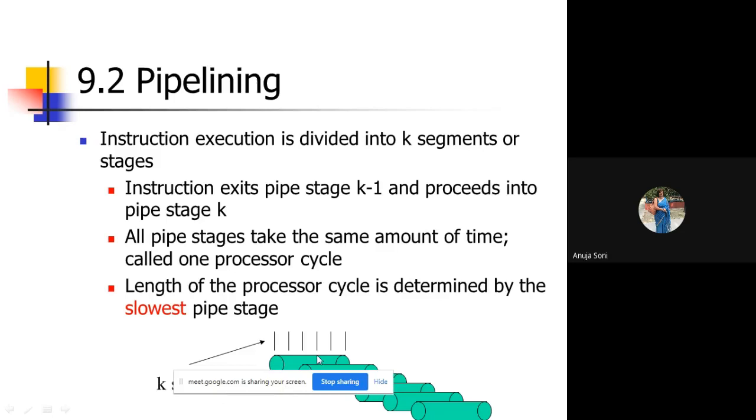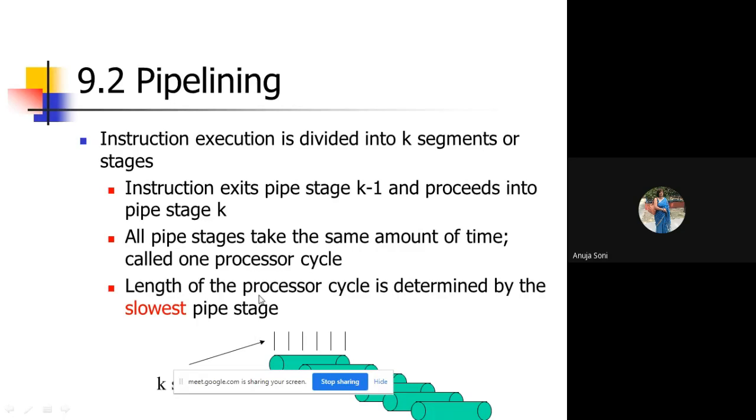So this is a kind of a pipe. It is divided into a number of segments, called k segments. All 5 stages take the same amount of time, called the processor cycle. We are assuming that each segment takes equal time to process. We are not varying the time here, in order to simplify the process. The time taken by each segment is called the processor cycle. The length of the processor cycle is determined by the slowest pipe stage.